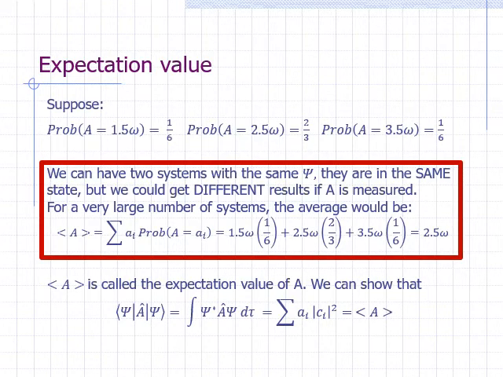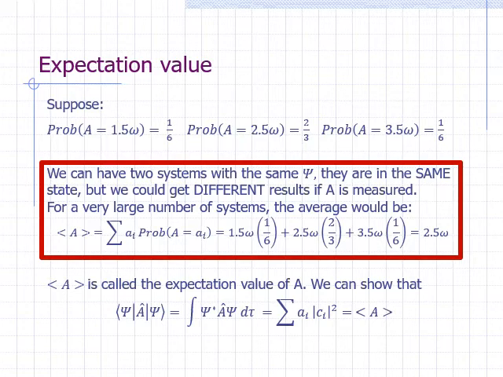If we imagine a very large number of systems, all with this same psi, and we measure A for all of them, we expect that 1/6 of these systems will give us A equals 1.5 omega, 2/3 will give us 2.5 omega, and the remaining 1/6 will give us 3.5 omega.